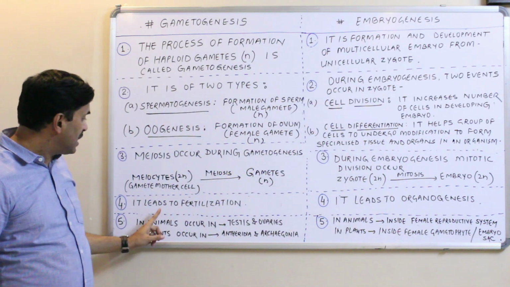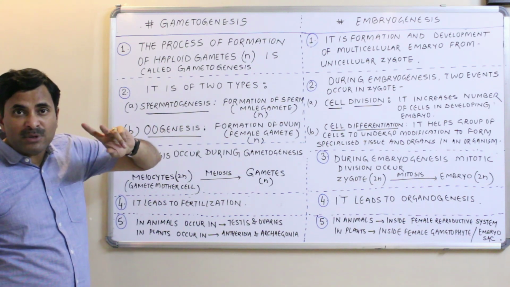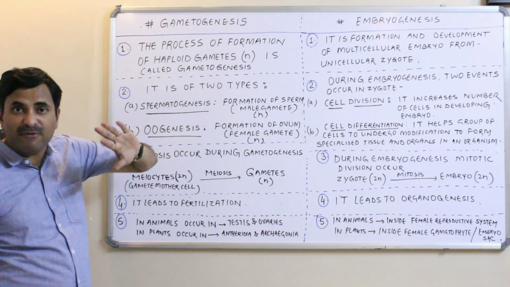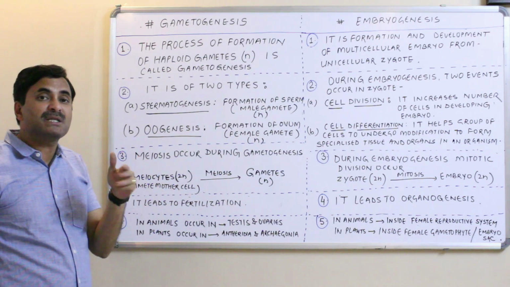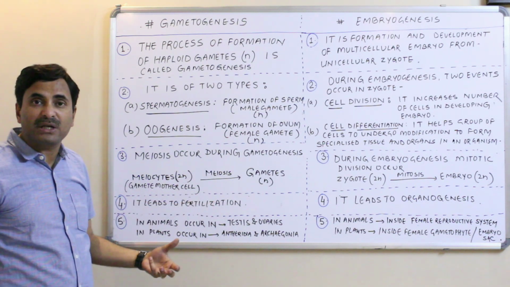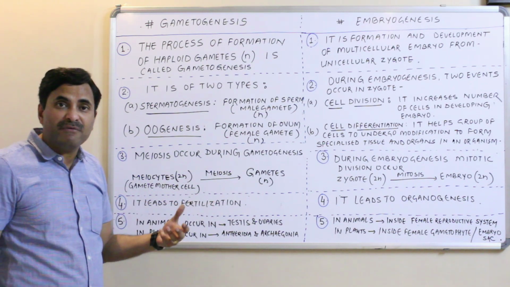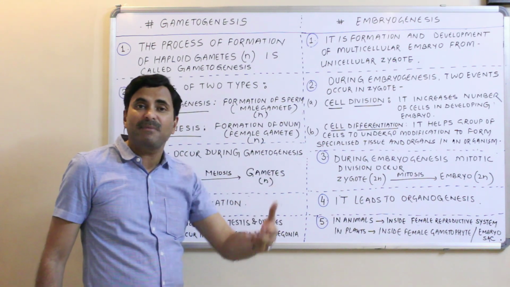Is it clear? Now, what happens after gametogenesis? Due to gametogenesis, male gametes and female gametes are formed. So, just after gametogenesis, what happens? Fertilization. So, I can say that gametogenesis leads to fertilization. Why? Because of the event of gametogenesis, sperm and ovum, or the male gamete and the female gamete, are produced.